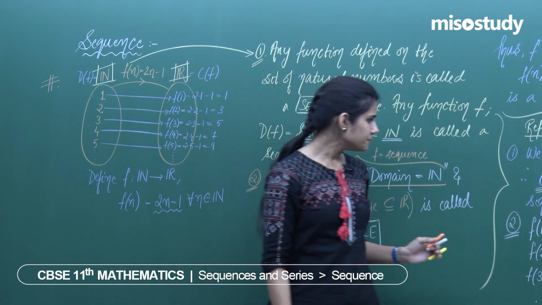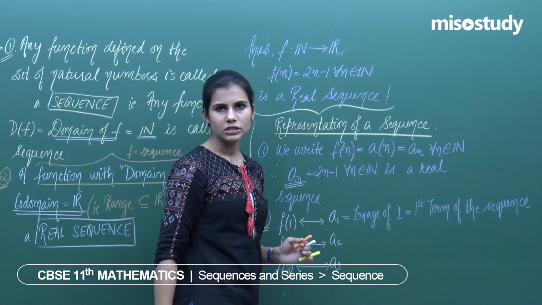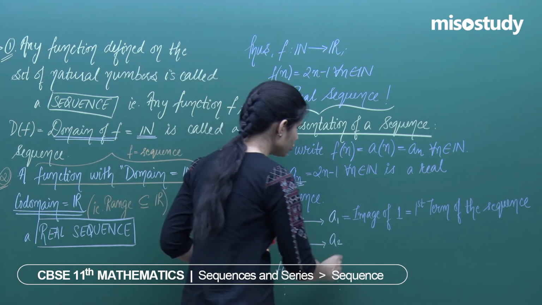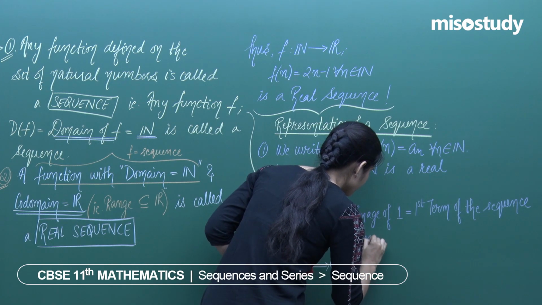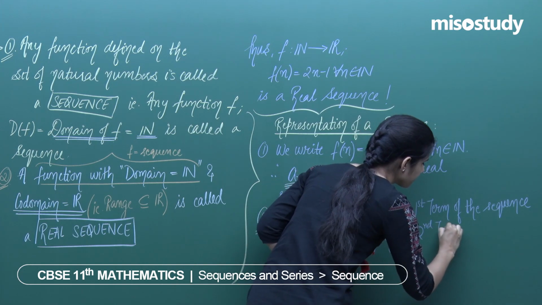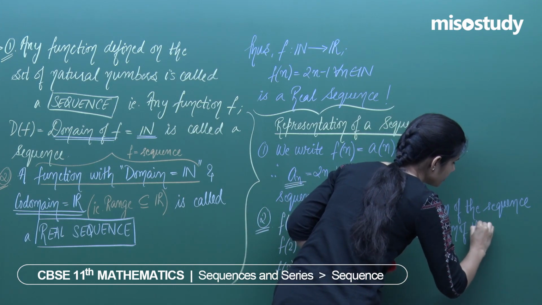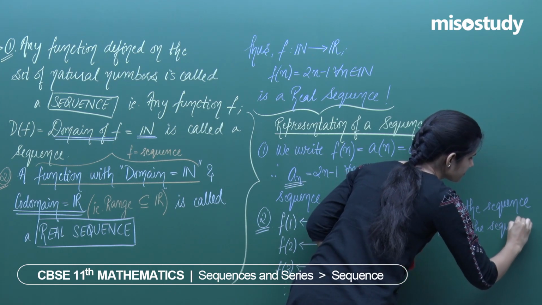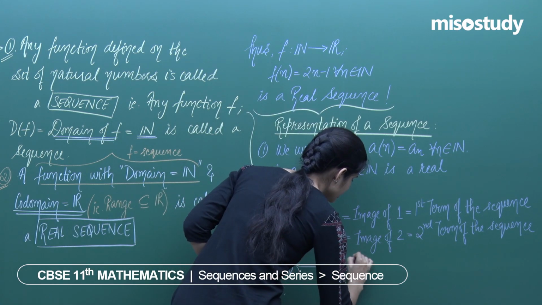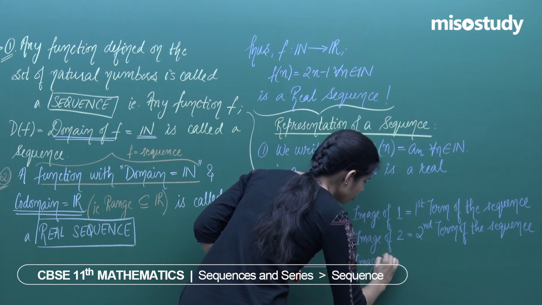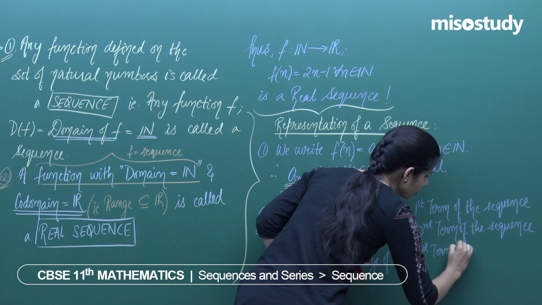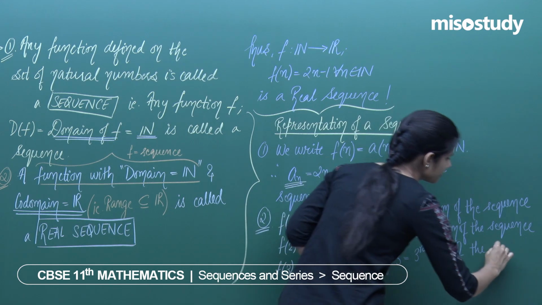So, the second very note about the representation of a sequence is that the image of 2 under the function f is denoted by a2, and if this is the image of natural number 2, this is the second term of the sequence. Similarly, f of 3, which is the image of natural number 3, denoted by a3, is the third term of the sequence.